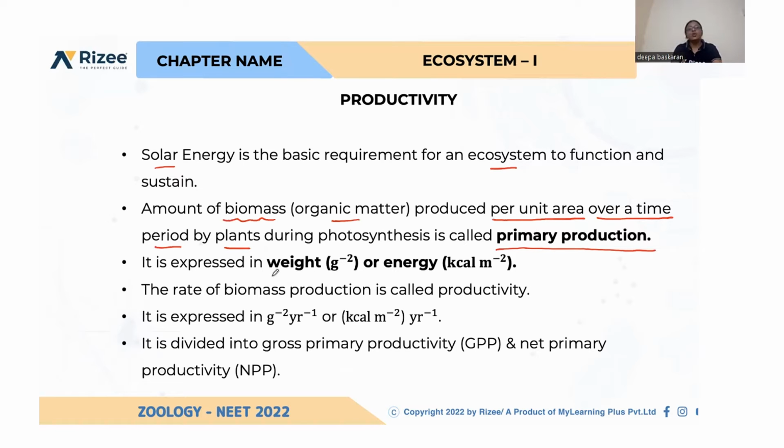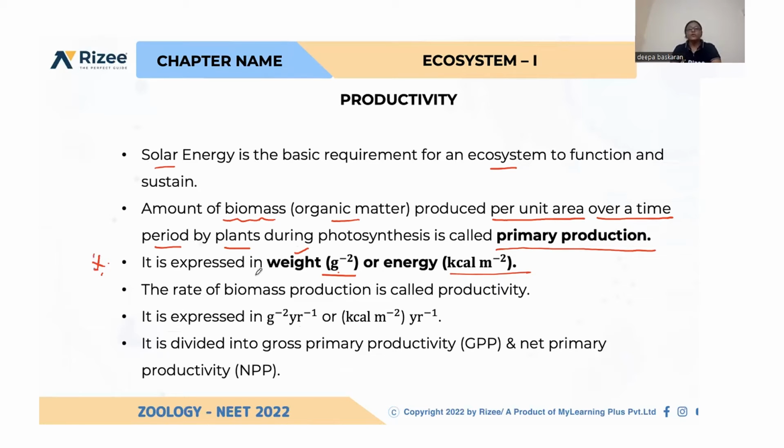So that is expressed always in weight, kilogram, or by energy. So in both ways they can be expressed. So what are the units of primary production? If it is expressed in weight, kilograms. If it is expressed in energy, kilocalories per meter square. So again, it is important, you can expect a question.